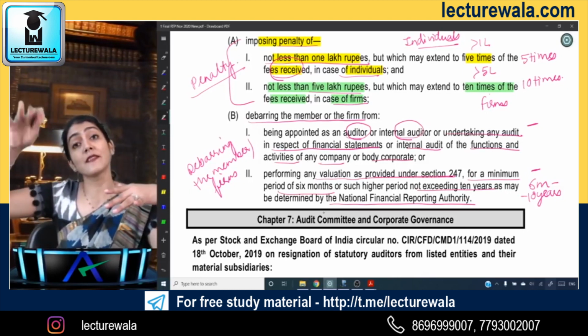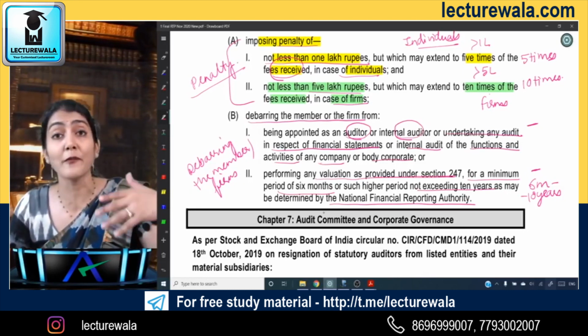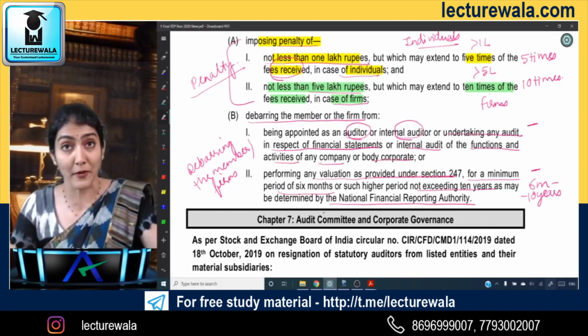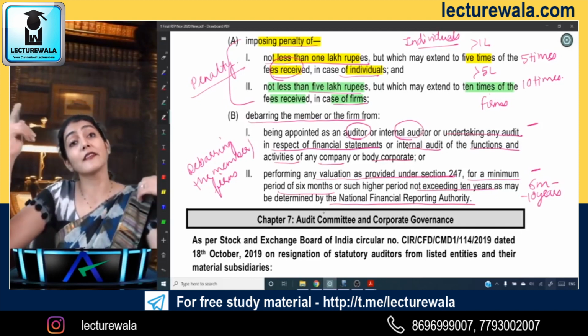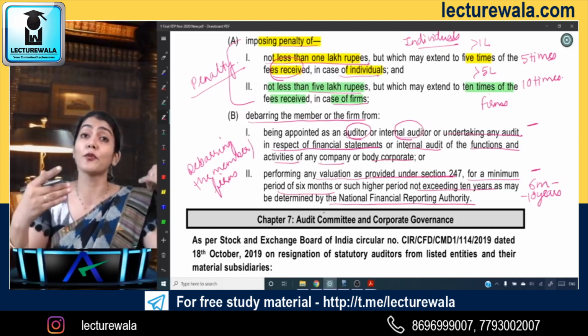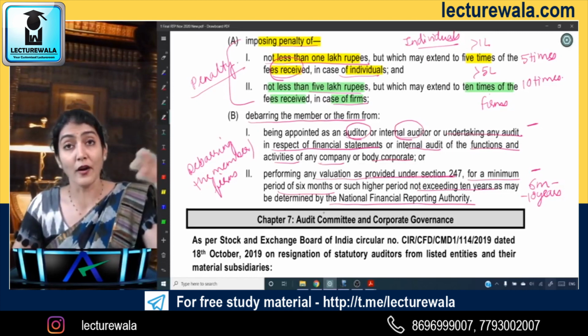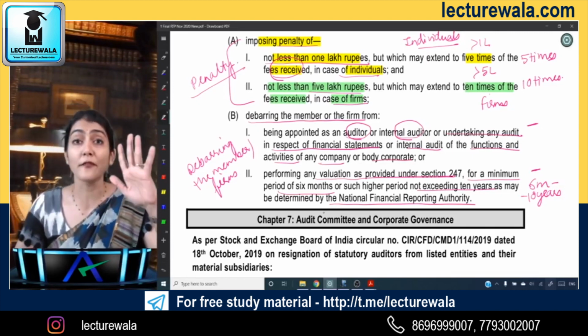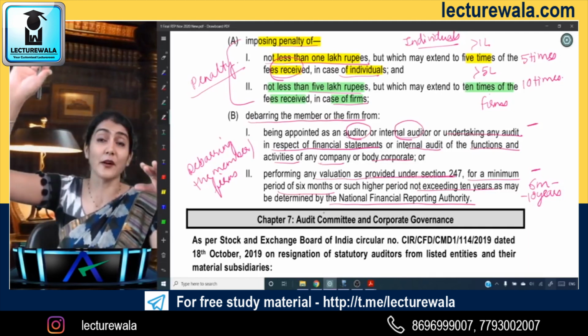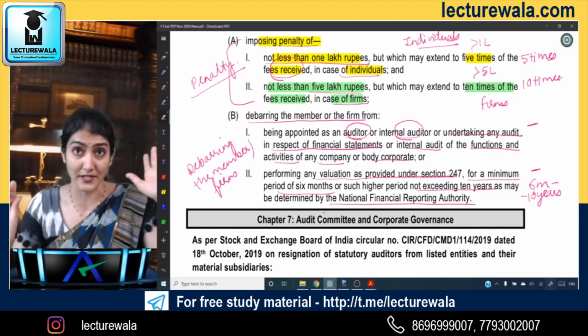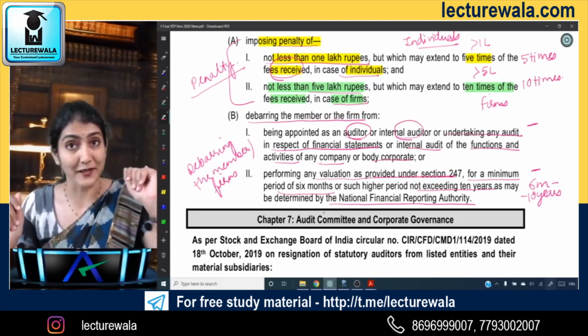In addition to this, the disciplinary committee of ICAI would also take some action against that member, and it's under the Second Schedule. There it could be removing the name of the member permanently or for any period, or also imposing a fine of up to rupees 5 lakh. But that is under the Chartered Accountants Act by the disciplinary committee. Here it is by the NFRA.